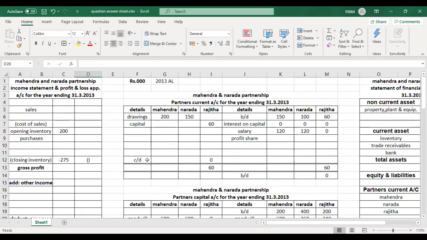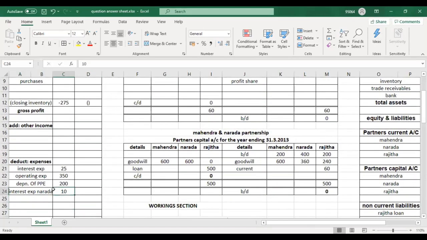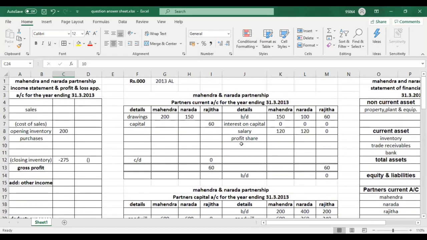Okay, now interest expense account debit, where should I credit? Partner's current account. Good. In partner's current account, I will write interest expense. Okay, interest expense, to whom? To Narada, 10. Understood, guys? Yes, sir. Okay.